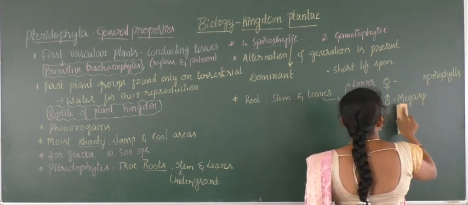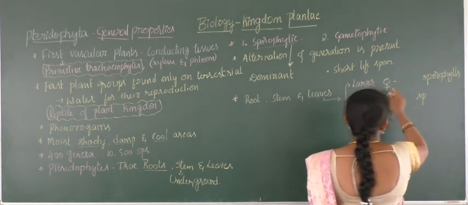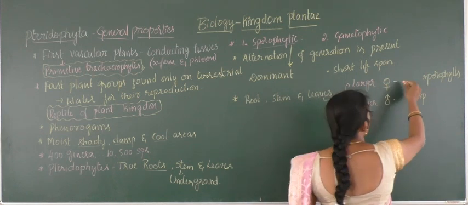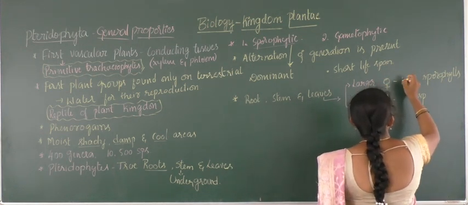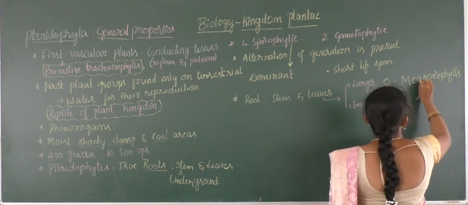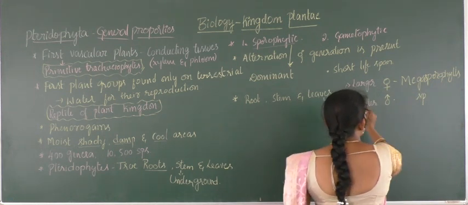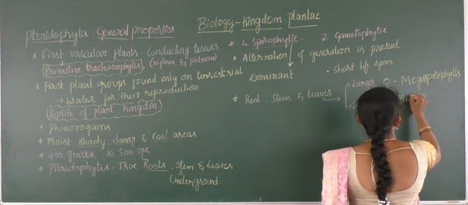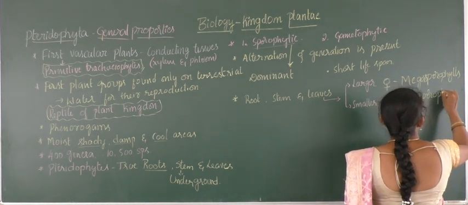Microsporophylls will be the male and megasporophylls will be the female. The first one, larger, female, megasporophylls. And smaller, male, microsporophylls. Don't be confused.